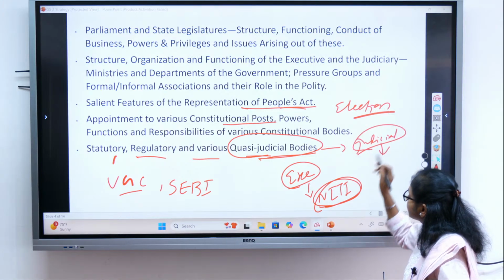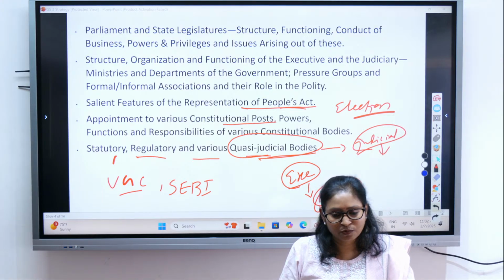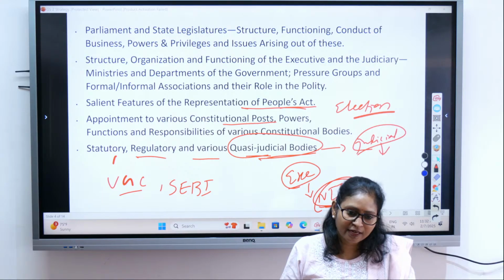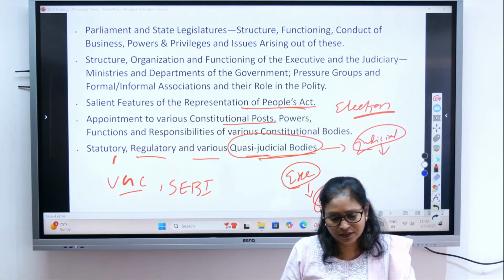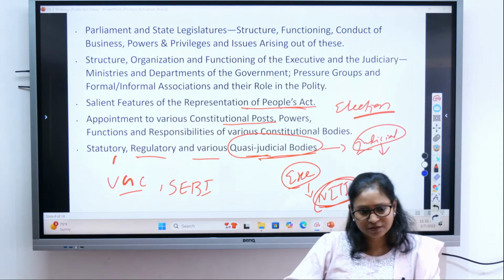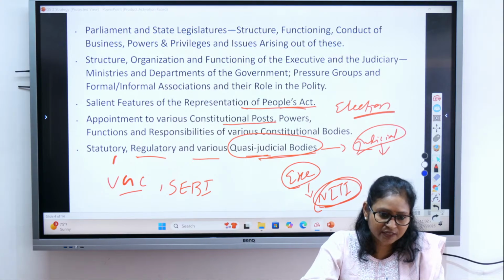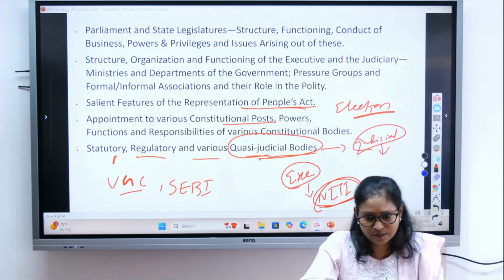So, what are judicial bodies? Those bodies which resolve the disputes, isn't it? Those bodies which resolve the dispute and which have the right to pass an order for resolving the disputes. So whatever it takes to resolve the disputes. And even they can pass punishment. They can pass punishment order also, isn't it? Judicial bodies, like your courts, they can pass punishment order or not. If somebody has done wrong, somebody has violated the law, even a punishment order can be passed, right?